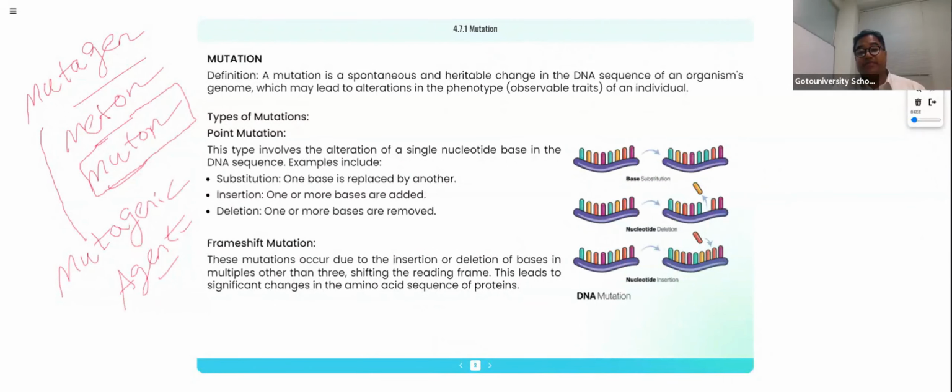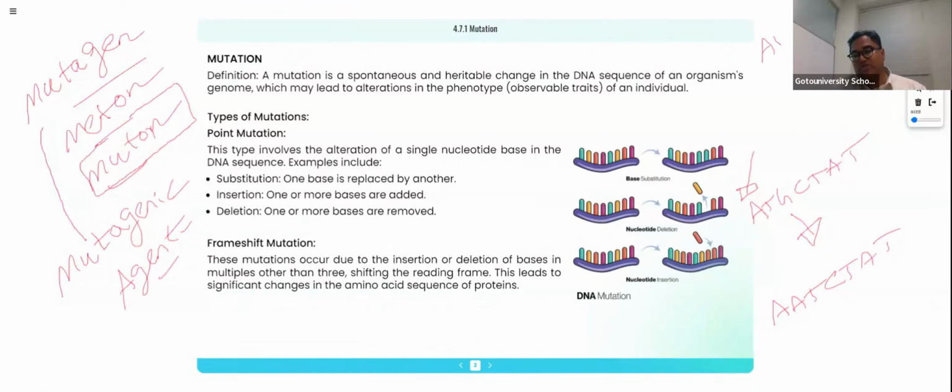In the case of frame shift mutation, in a sequence like A, T, G, C, T, A, T, some nucleotide is added here and some nucleotide is deleted there. For example, AAT is there and G is deleted, CTAT is there. Please listen very carefully.